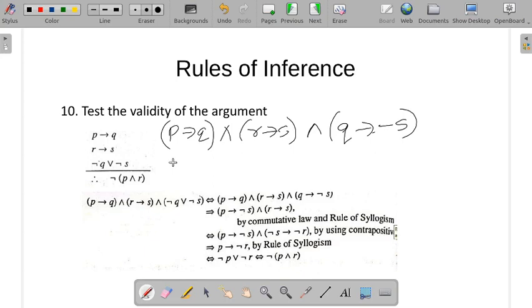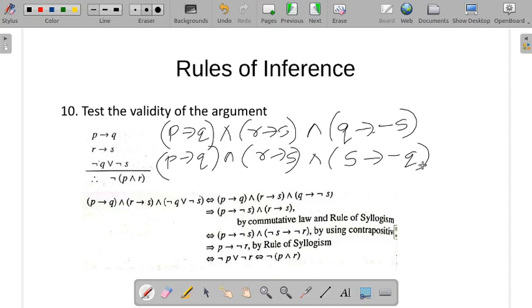Take the contrapositive: S conditional negation Q. So P conditional Q, and applying the rule of syllogism, R conditional negation Q.